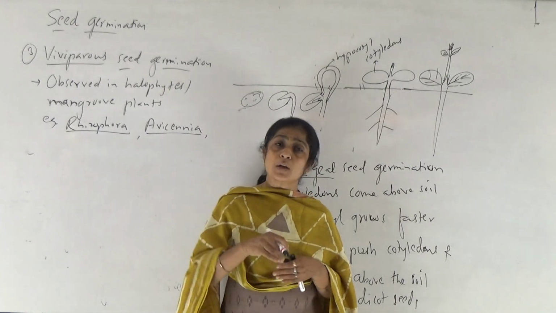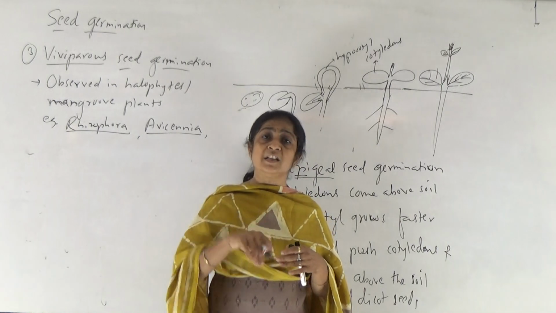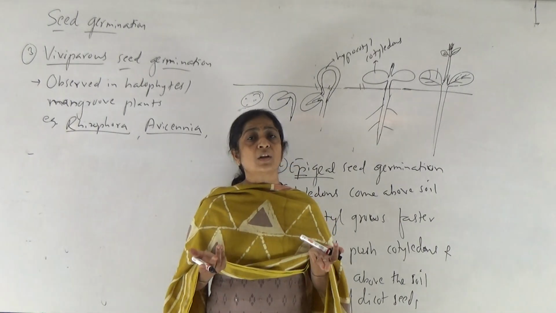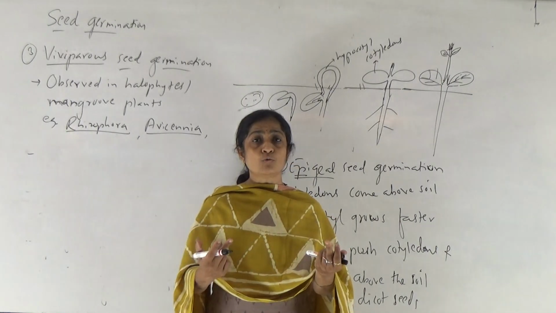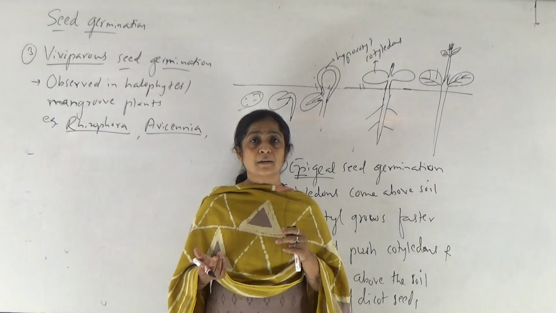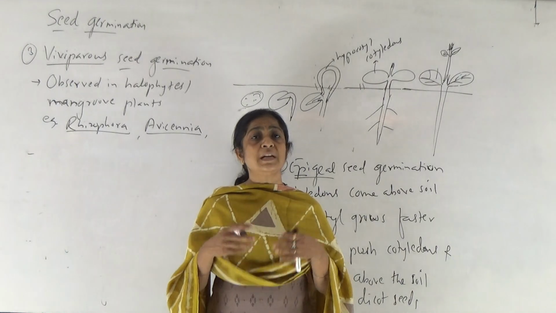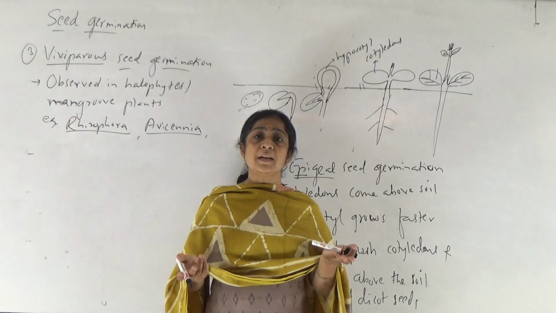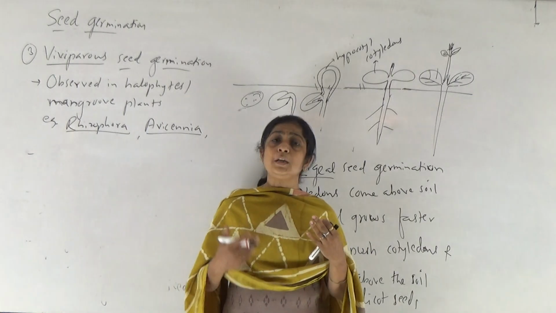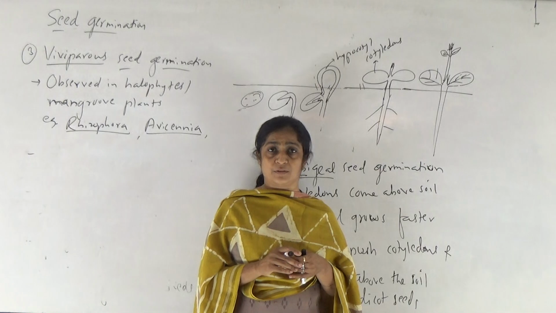Now if a seed falls into such soil with high salt concentration, then the seed is unable to survive because the outer solution becomes hypertonic, right? So water may be lost from seed cells. So how can a seed germinate in such soil? So the plant develops a new mechanism of seed germination, right?